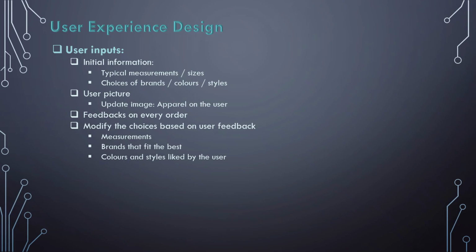Now, keeping track is important here. What out of all suggestions does the user actually check out? Based on that, the choices in the database should be modified. Again, if the user keeps the dress, update the database. If the user returns the dress, ask the reason for returning and update the database accordingly. Maybe the material is not good or there is an issue with the size. Based on that, update the database so that the next suggestions can be refined.